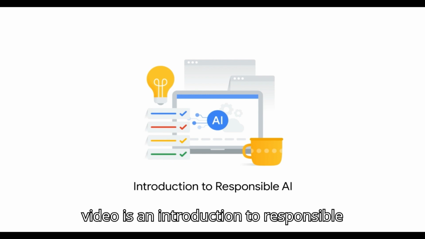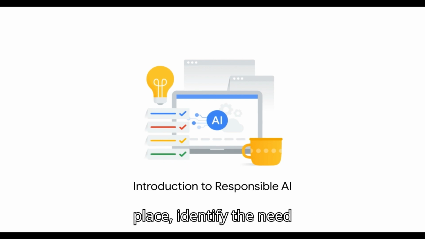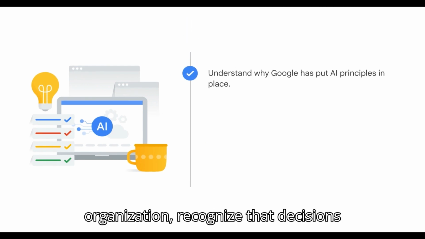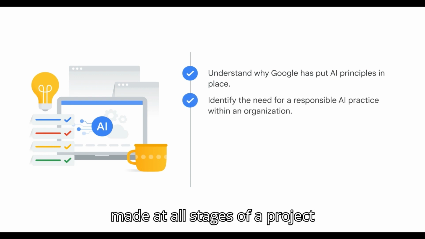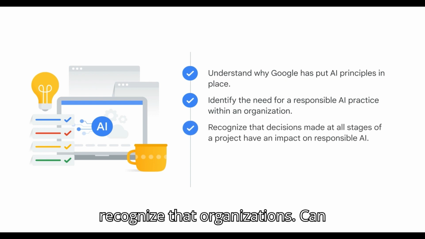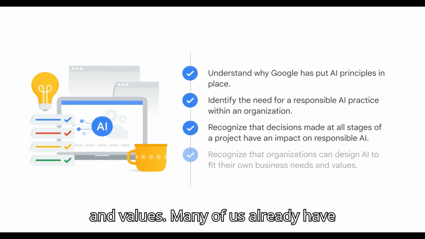This video is an introduction to responsible AI. This video will help you understand why Google has put AI principles in place, identify the need for a responsible AI practice within an organization, recognize that decisions made at all stages of a project have an impact on responsible AI, and recognize that organizations can design AI to fit their own business needs and values.